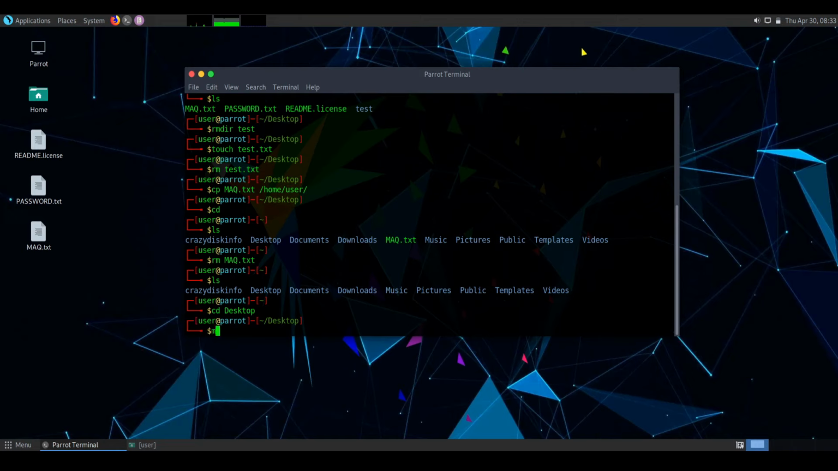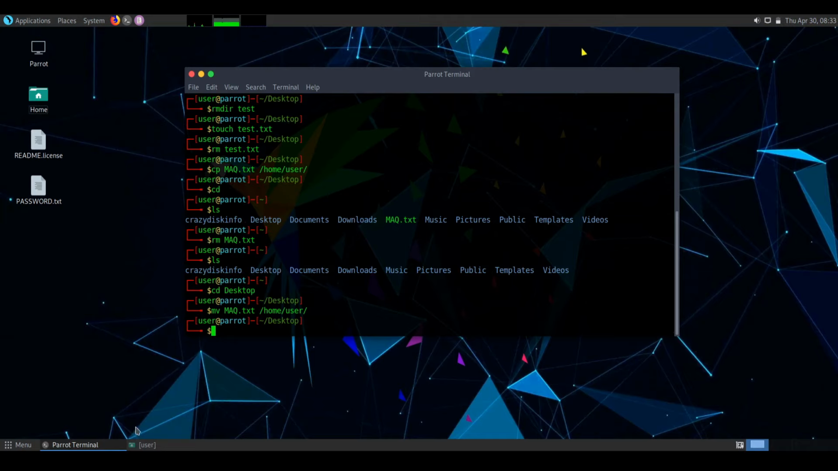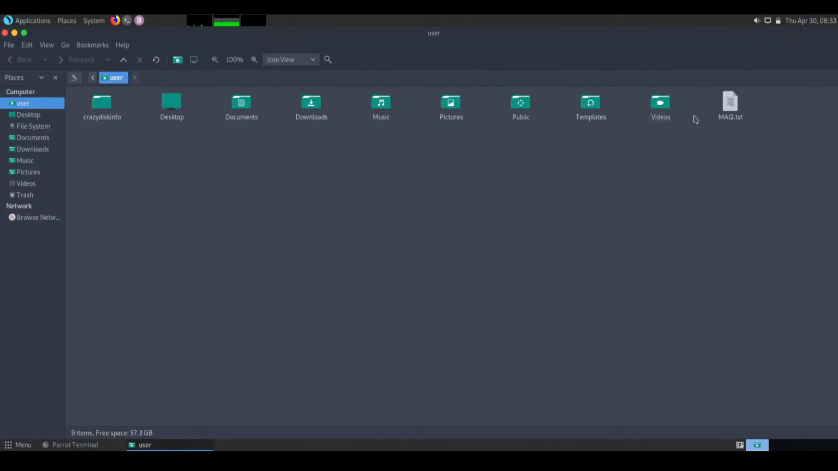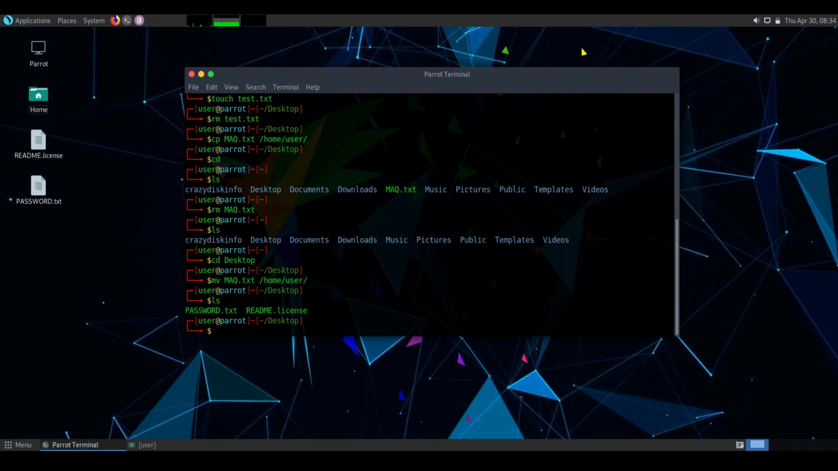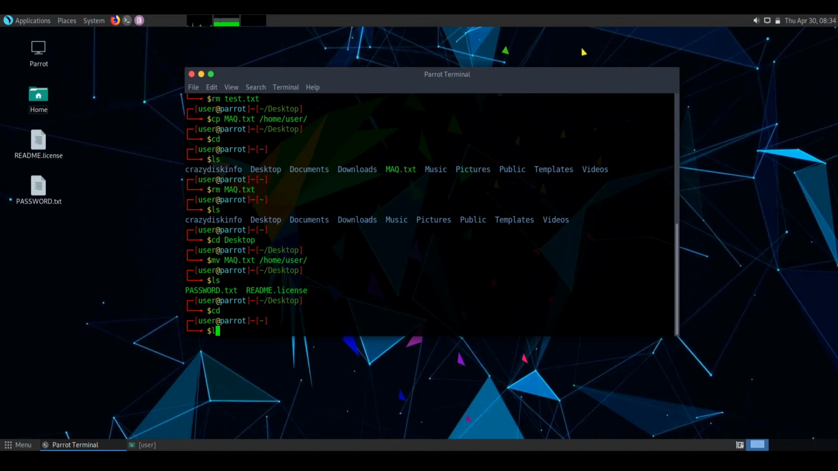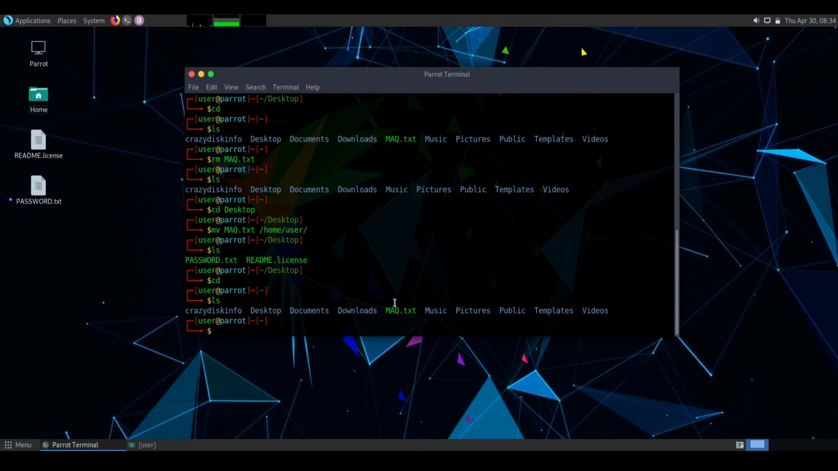Here we are again in desktop directory. Now we are going to move the file. For that we use the command mv. So type mv space the file name. In my case it is mac.txt space the directory. The directory I'm using is home/user. So now you can see our file has disappeared from here, and now here it is. Our file is moved. So now you can see it is not present in this directory. So I'm going to the user directory. Now here it is. Our file is present.